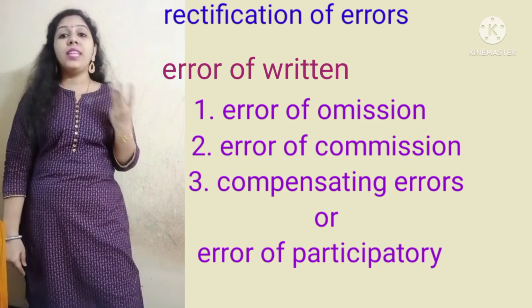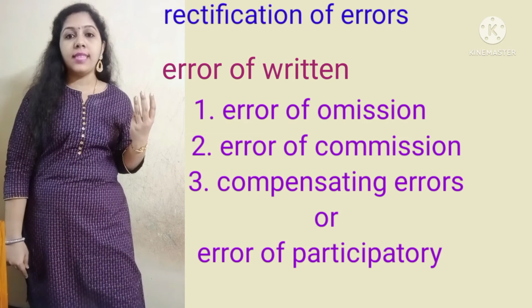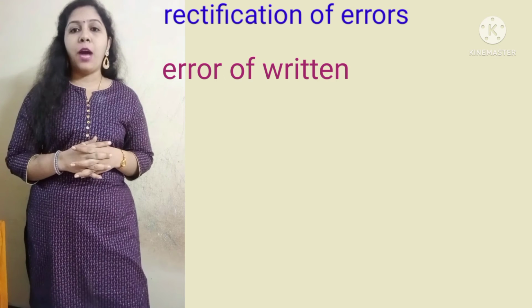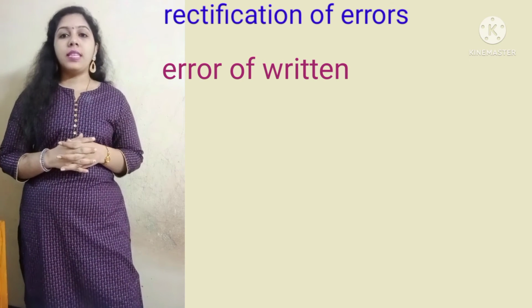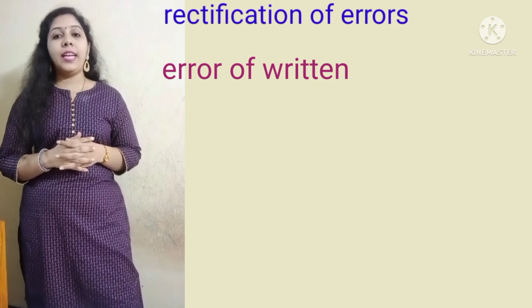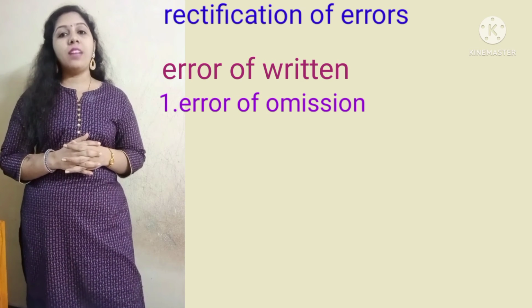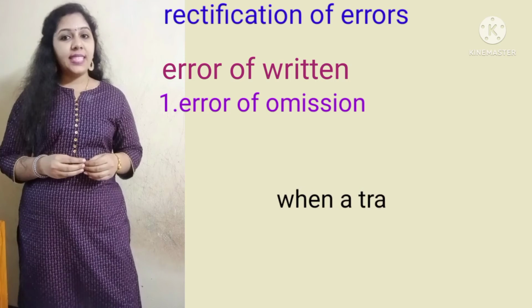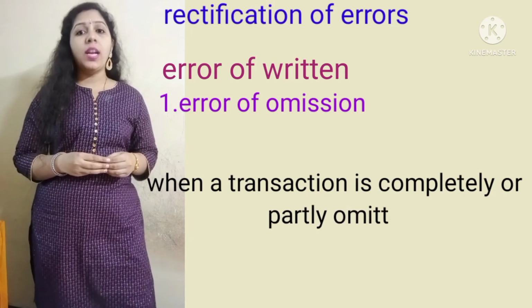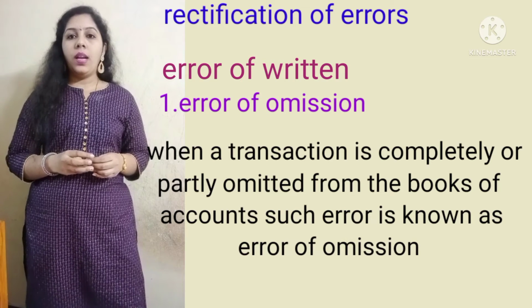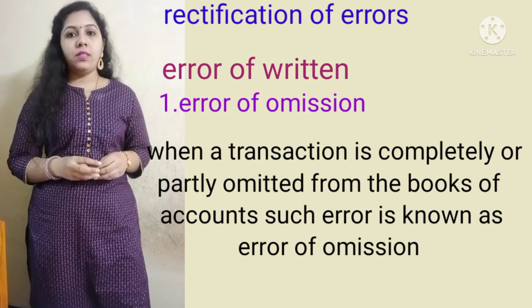So, these are the 3 types of errors classified as error of return. Let us briefly discuss them one by one. Let us discuss our first element, error of omission. What is the meaning of error of omission? When a transaction is completely or partly omitted by the accountant, it is called error of omission.